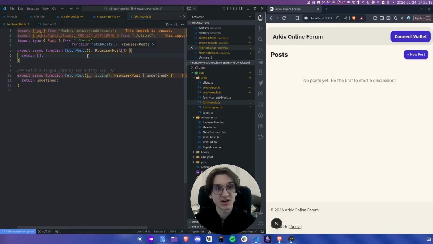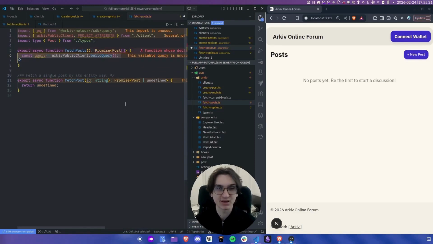So I prepared this function fetchPosts, which is expected to return an array of posts. Now in Arkiv, we can use something called the query builder, which is going to make it so much easier to construct a complex query. Now this query builder, let's start by filtering.